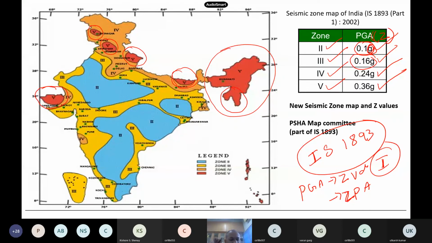Now if we see Chennai, where our IIT is located, which zone is it in? Zone 3. So what is the design value for Chennai? If somebody asks you the Z value for Chennai, what is your answer?